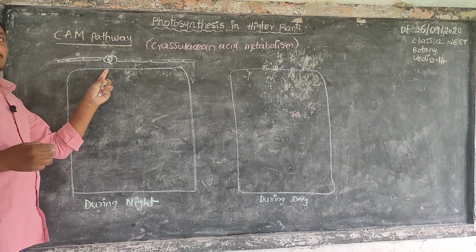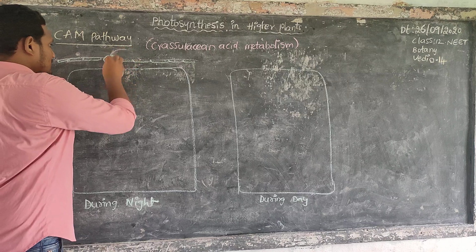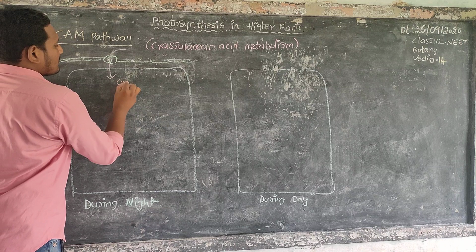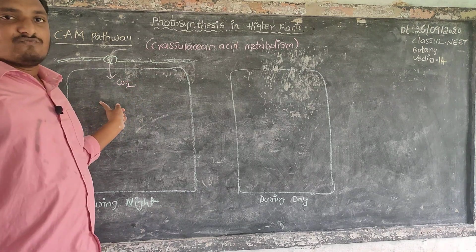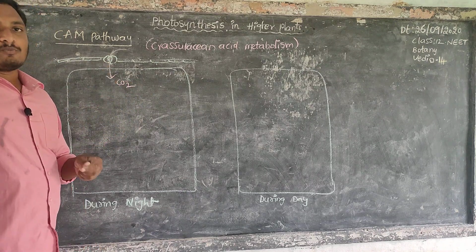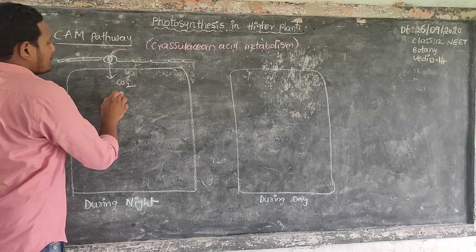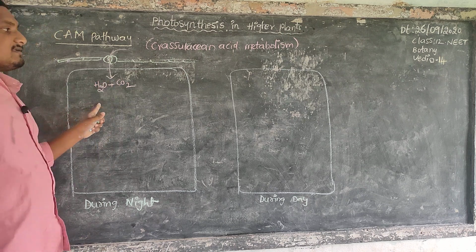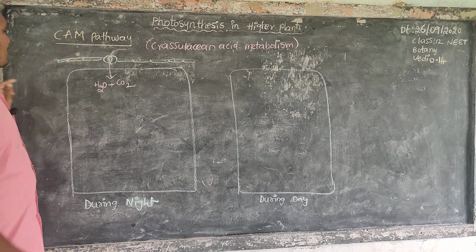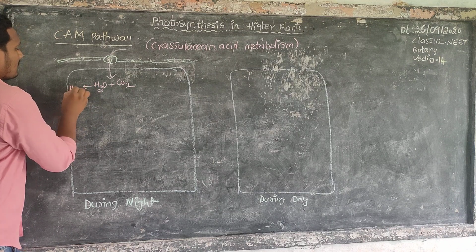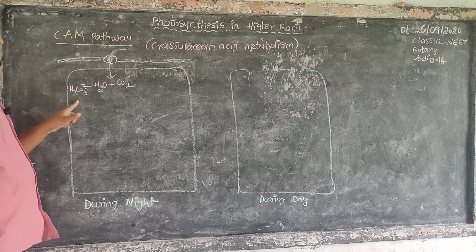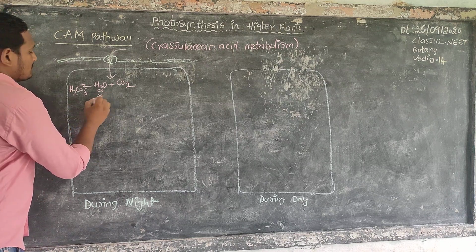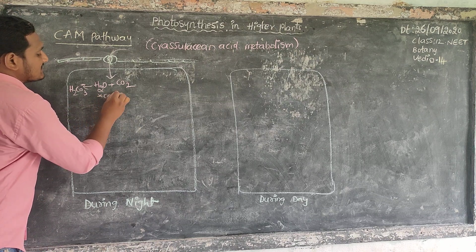The carbon dioxide enters into the mesophyll cells by the opened stomata. This carbon dioxide binds with water to form carbonic acid, by the help of the enzyme carbonic anhydrase.